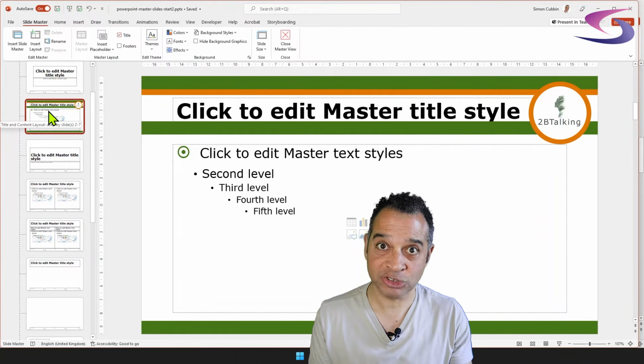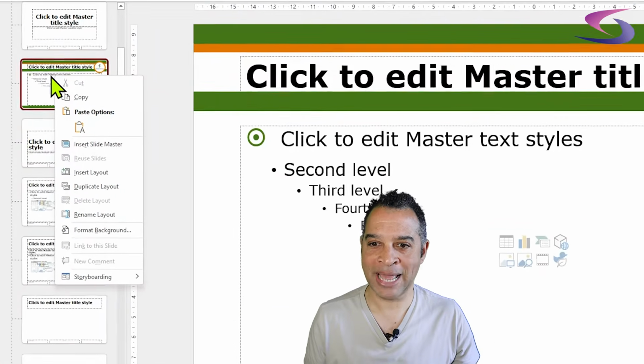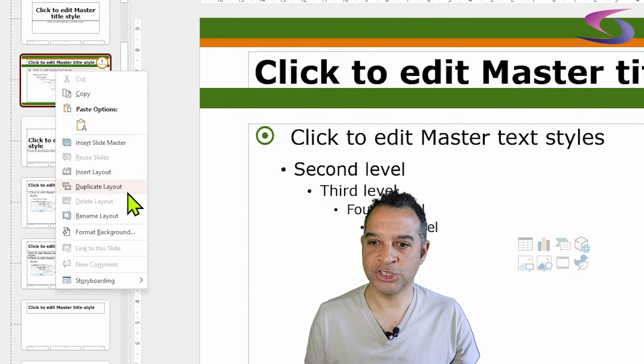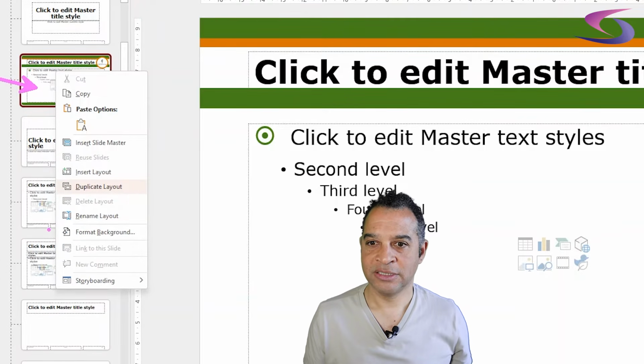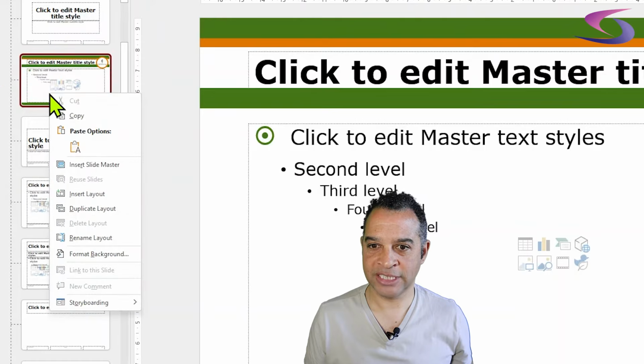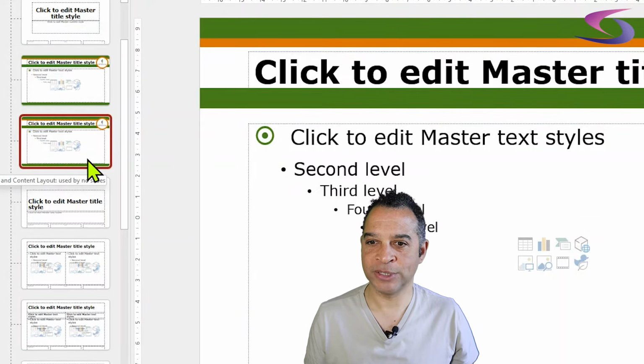So instead of creating it from scratch, I'm going to duplicate this layout. So I'm just going to right click on that slide layout, go down to and choose Duplicate Layout. So right click on that current slide layout in the slide master view section here, and go down to and click Duplicate Layout. So here's my duplicate.